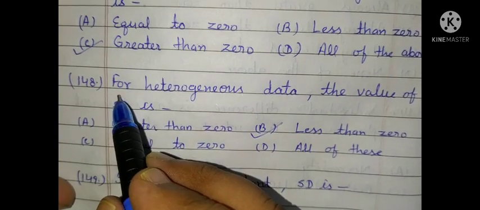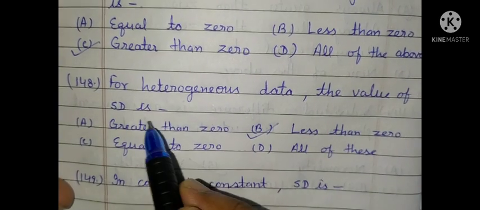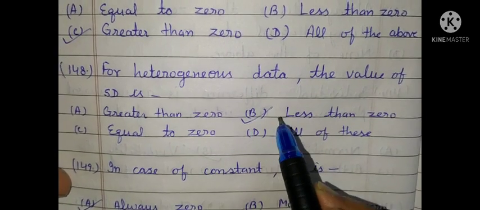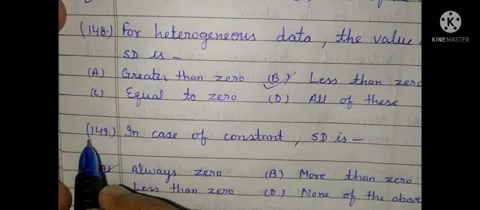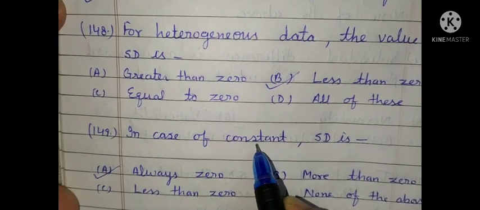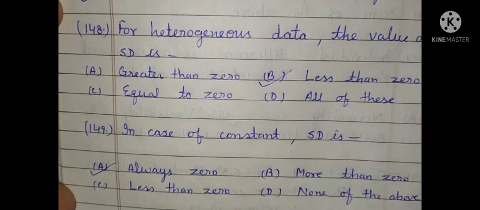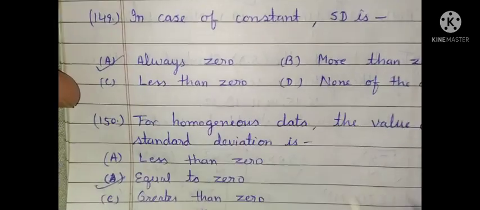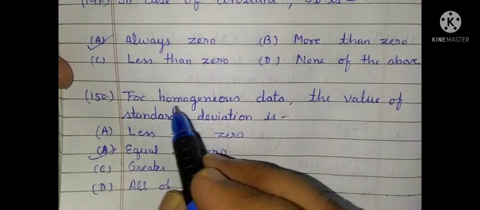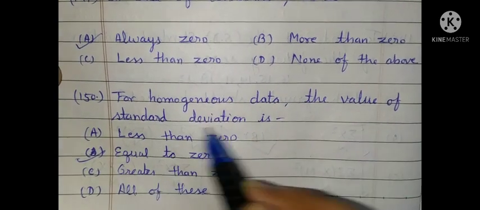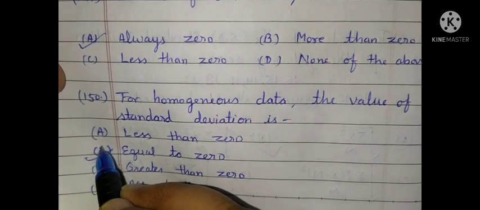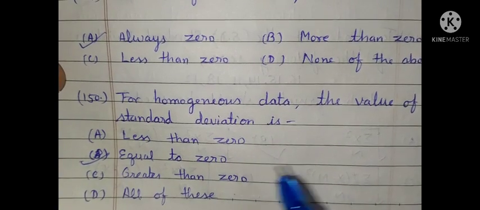Next question. For heterogeneous data, the value of SD is less than 0. The correct answer is less than 0. Question 149. In case of constant, SD, standard deviation, is always 0. So correct answer is A. Last question. For homogeneous data, the value of standard deviation is equal to 0. So correct option is option B, equal to 0.